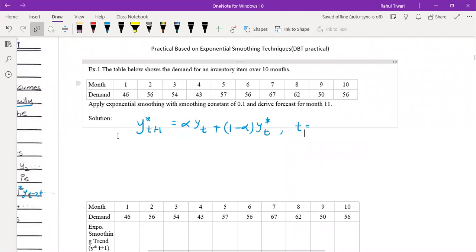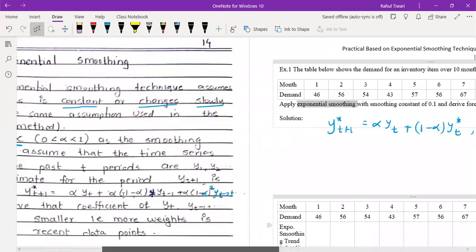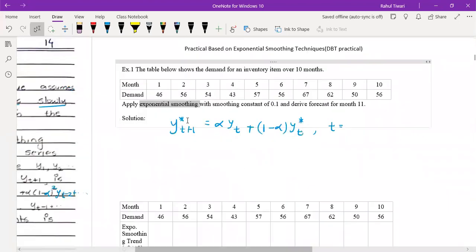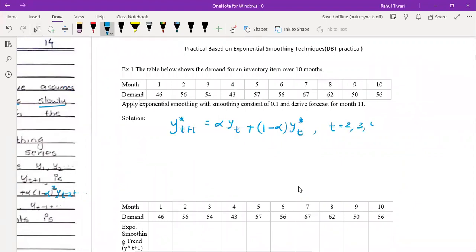Since they are saying use exponential smoothing technique, we have this expression: Yt star is equal to alpha time yt plus 1 minus alpha time yt star. This is the expression I have written, and t starts from 2, 3, 4 and so on.